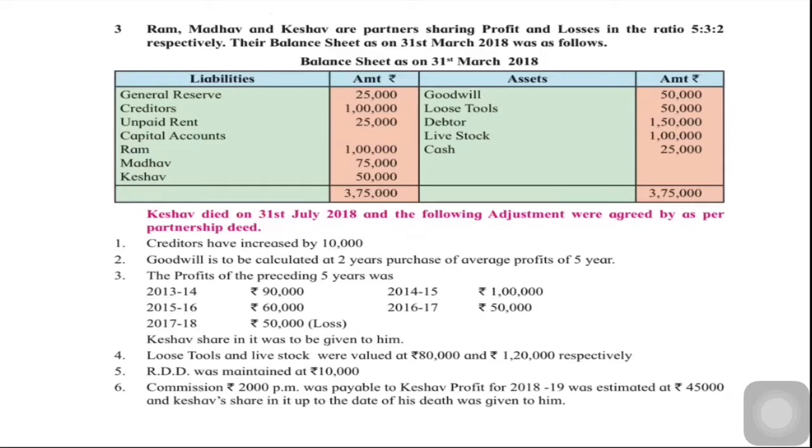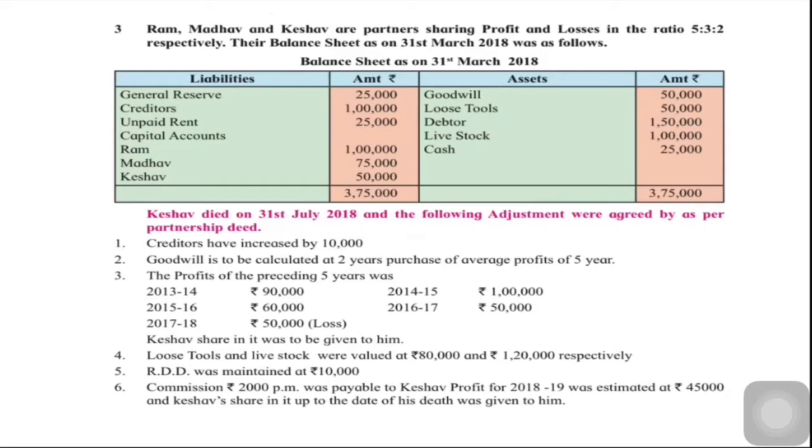Creditors have increased by 10,000. So, this will go in your revaluation account. Goodwill is to be calculated at 2 years average profit of 5 years. So, you have to calculate goodwill, and Keshav's share you have to calculate and put in his capital account. Loose tools and livestock are valued at 80,000 and 1,20,000. So we have to again put these two in the revaluation account. RDD was maintained at 10,000, again revaluation account.